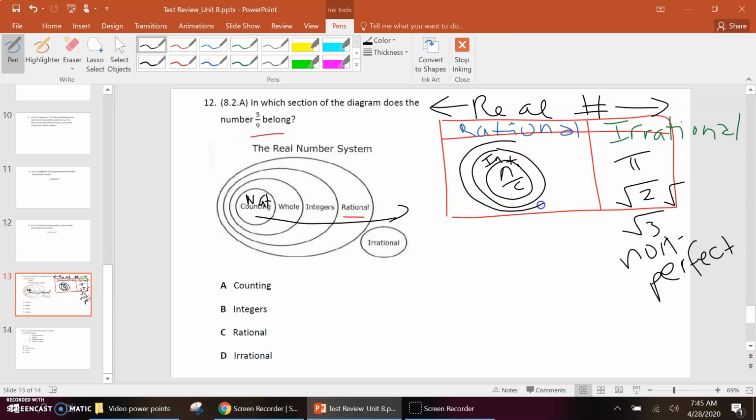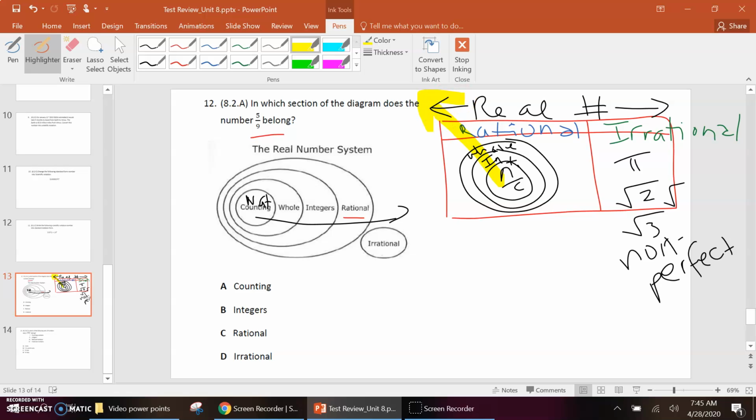Then you have your whole numbers. And then you hit your rational. And the thinking goes from the center out this way. So same thing over here. The thinking's going from the center out this way. Notice my arrows do not include the irrational. The irrational are always separate. The only thing that irrational are is real numbers.